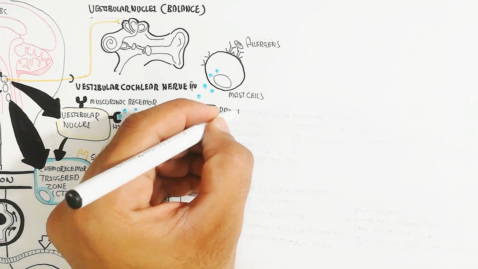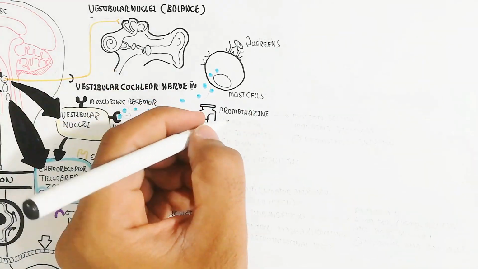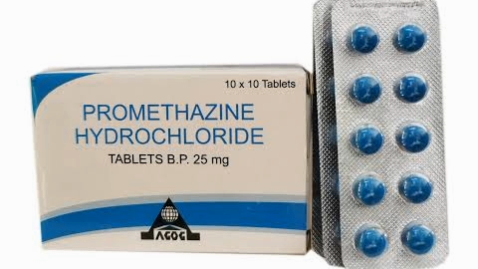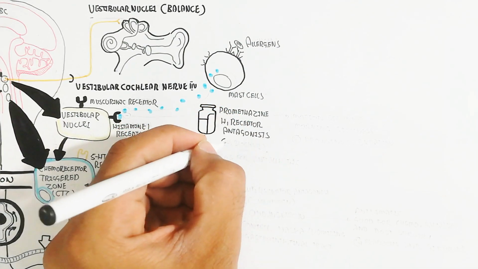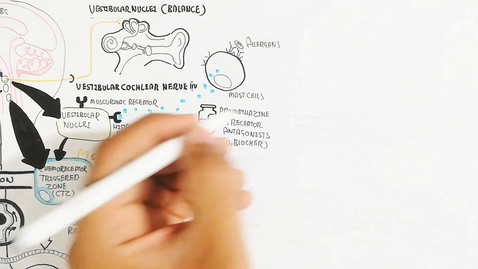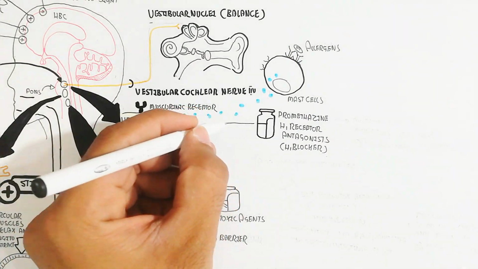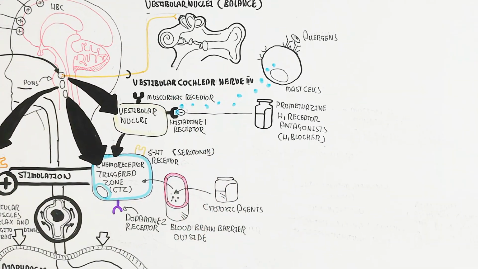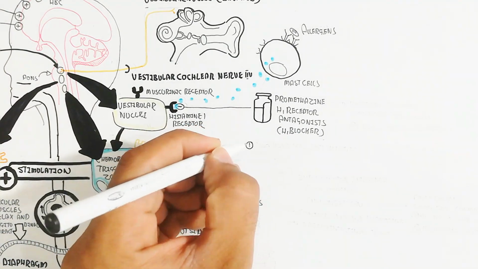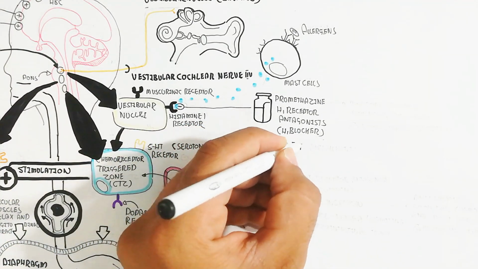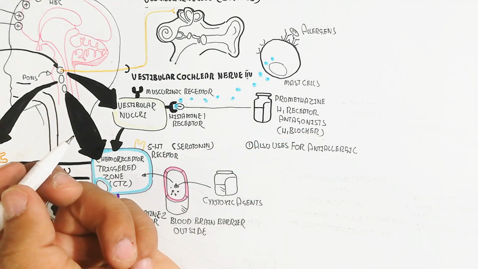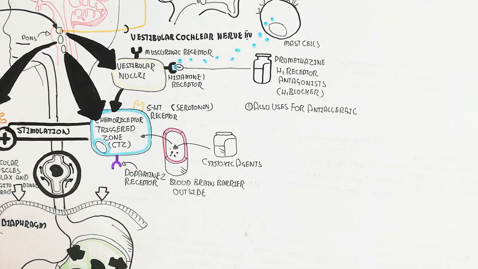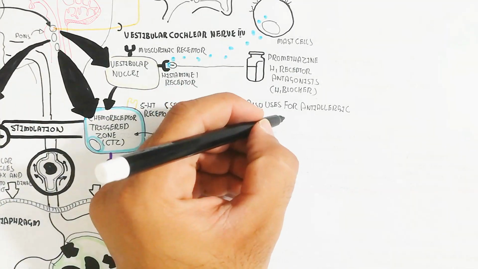Promethazine targets the H1 receptor, the histamine 1 receptor, and it is the antagonist. Promethazine hydrochloride, an H1 blocker, will block the histamine 1 receptor. It is used as an anti-allergic but also for vomiting inhibition, because the histamine 1 receptor will trigger the vestibular nuclei to trigger the vomiting center and the chemoreceptor trigger zone.